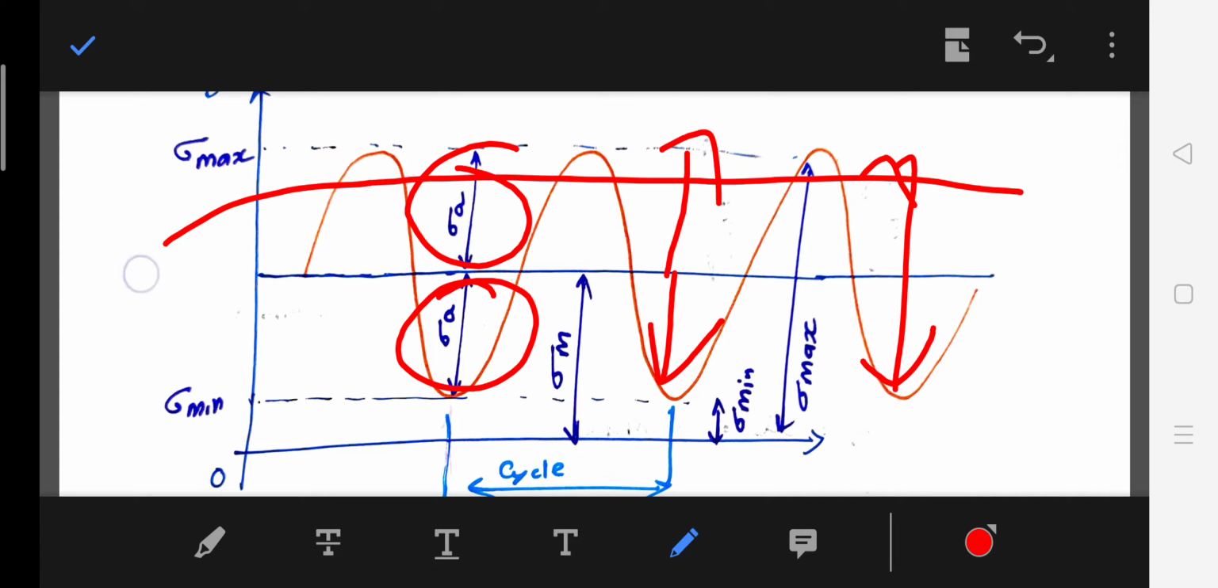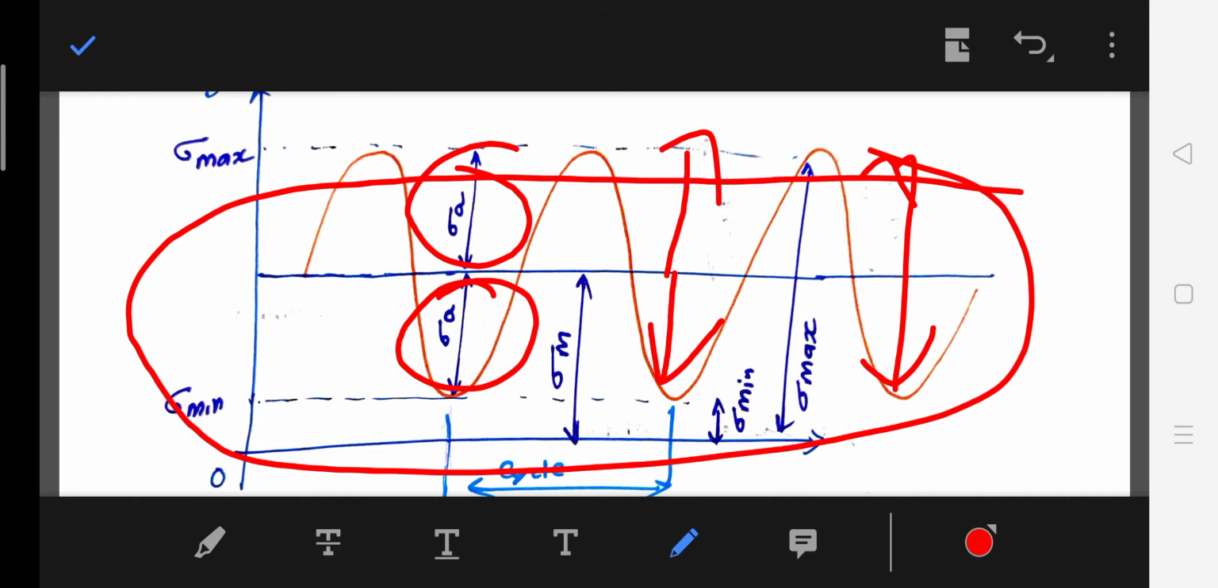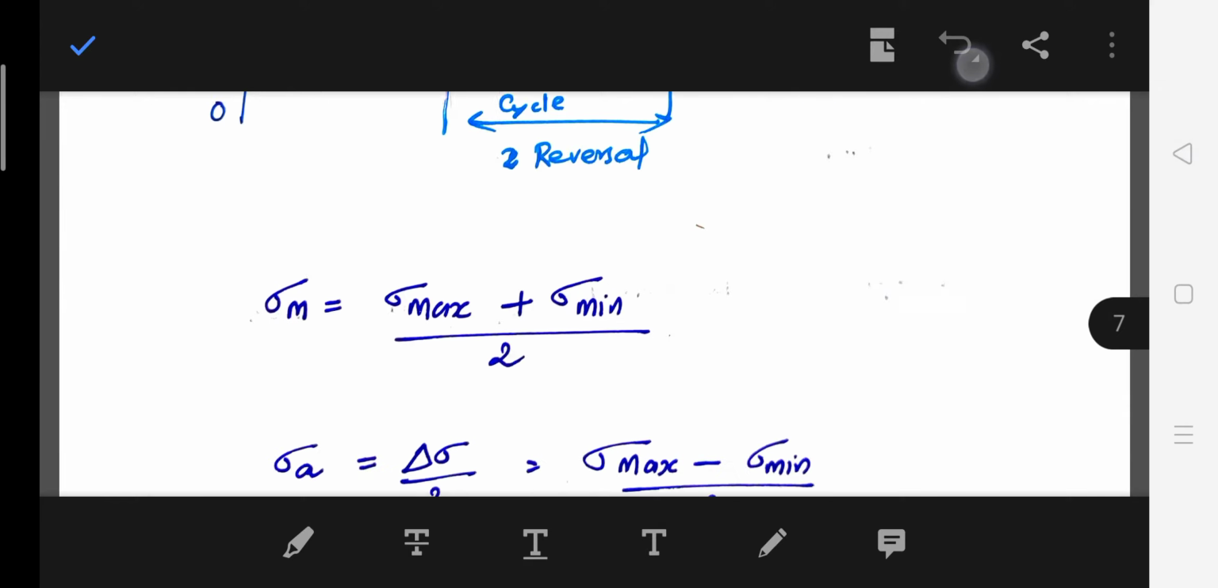So this is the varying stress. Varying stress varies between the maximum and minimum, but the condition is that the stresses are of the same nature, that is either compressive or tensile.